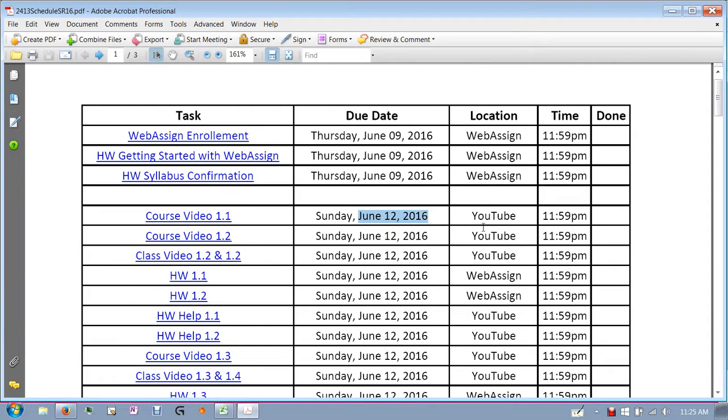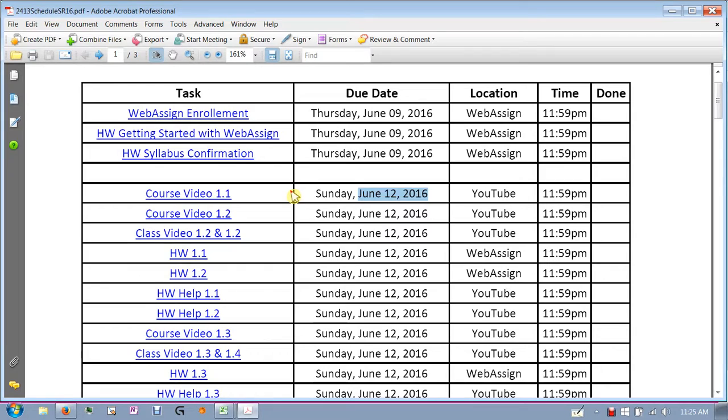This tells you where the assignment is. So let me kind of lay it all out for you. You're first of all going to get enrolled onto WebAssign, which I'm going to show you how to do. That's your first deadline. There are 2 homework assignments you have to do that are both due on June 9th. And then really that's when the course actually starts. So here's how it'll work.